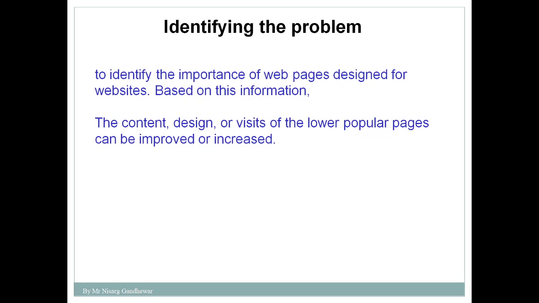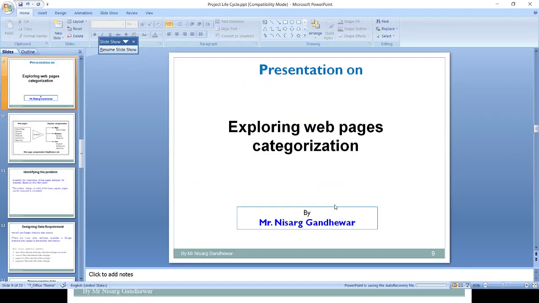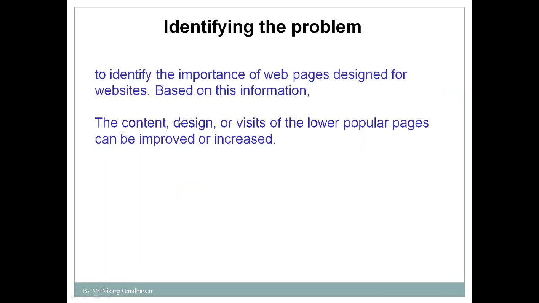I told you that we are discussing this particular problem with respect to 5 stages. What are the 5 stages? Problem identification, data identification, then data pre-processing, data analytics and finally visualization of data. What is the first step? Identification of the problem.